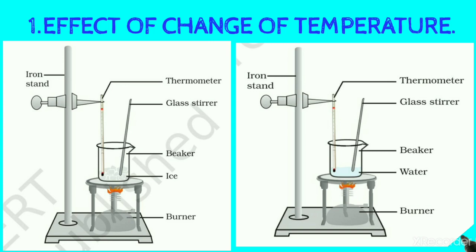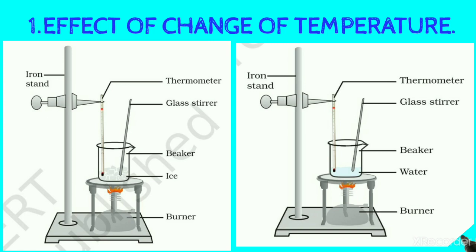On increasing the temperature of matter, the kinetic energy of particles increases. This kinetic energy breaks the attractive force between the particles of matter. In this way, solid melts into liquid. When solid melts into liquid state, it is known as fusion.